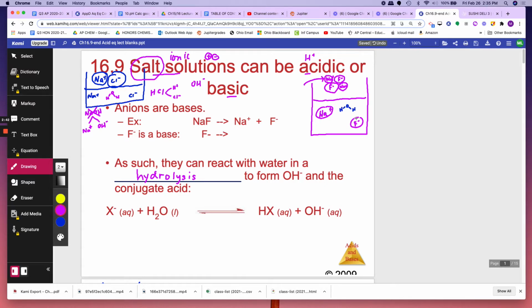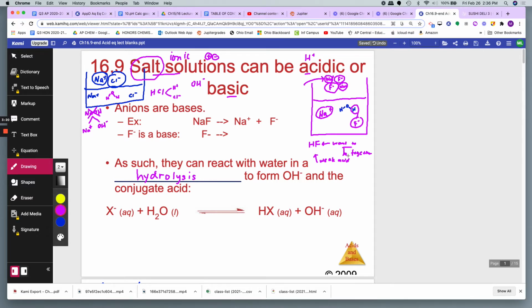But will F minus attract H plus and make HF? Okay, is HF a strong acid? Nope, it is a weak acid. Therefore, they want to be together. A weak acid means the HF does not want to get rid of the H. That means the F is very attracted to the H.